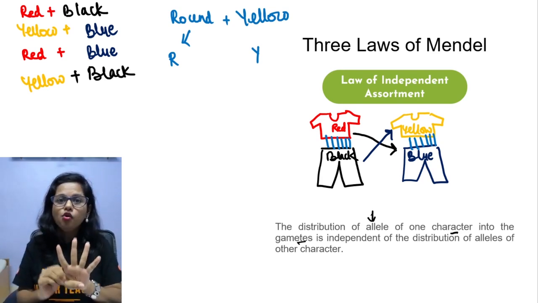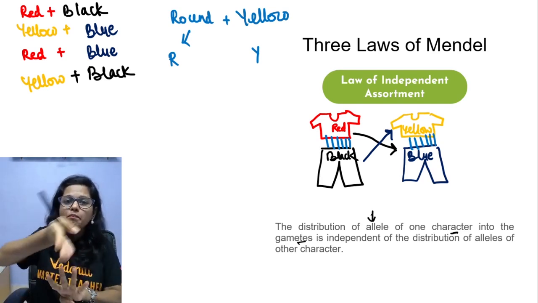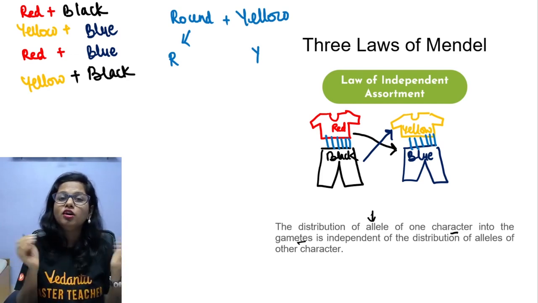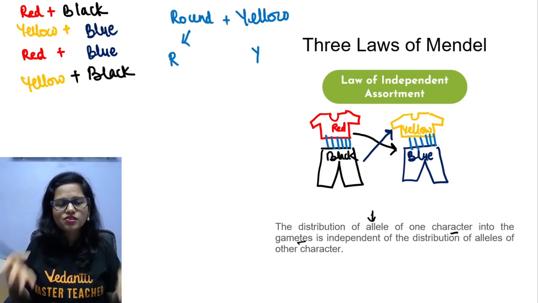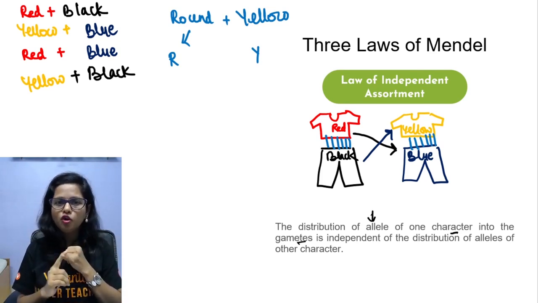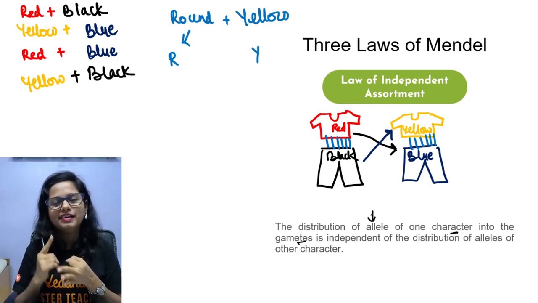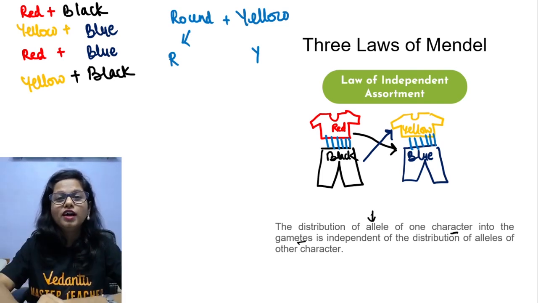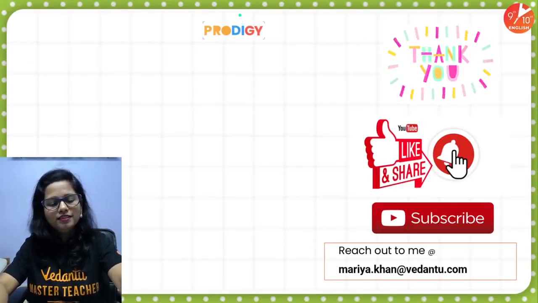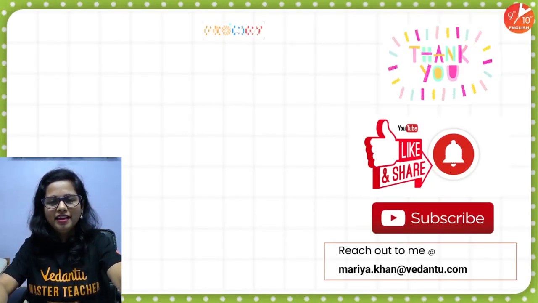All those 4 traits can independently, separately be assorted into different individuals because they are not linked together. They are separate. So 3 laws: law of dominance, law of segregation, and law of independent assortment. So people, if you have understood this well, thank you so much for joining me.